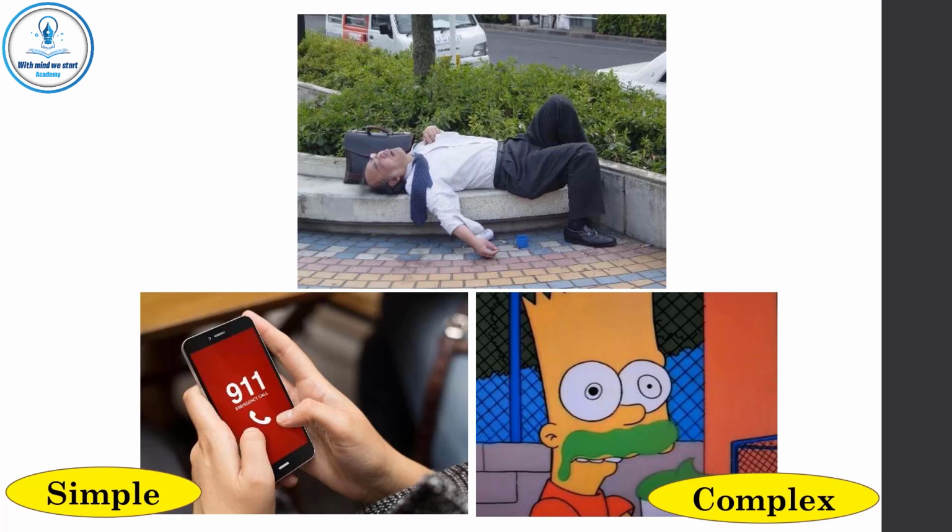This is complex ignorance. I don't know that I don't know. Complex ignorance is much more dangerous and harmful, and it prevents us from calling for help and from learning new information. So, wrong judgment is much more dangerous than doubt.